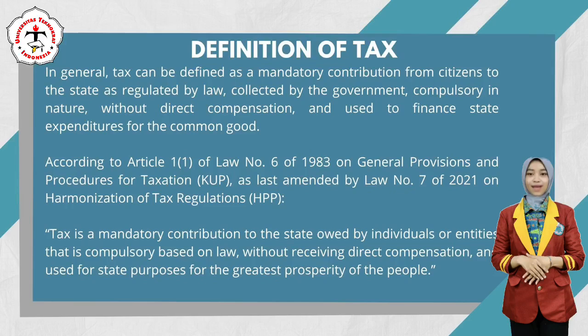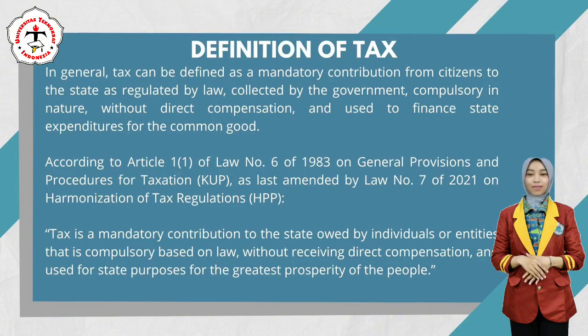Class Management 23. I will explain the material about definition, types, and elements of tax. Definition of tax. In general, tax can be defined as a mandatory contribution from citizens to the state as regulated by law, collected by the government, compulsory in nature, without direct compensation, and used to finance state expenditures for the common good.